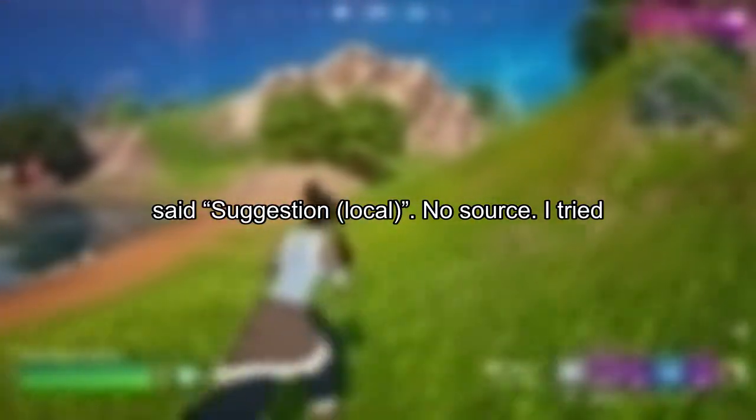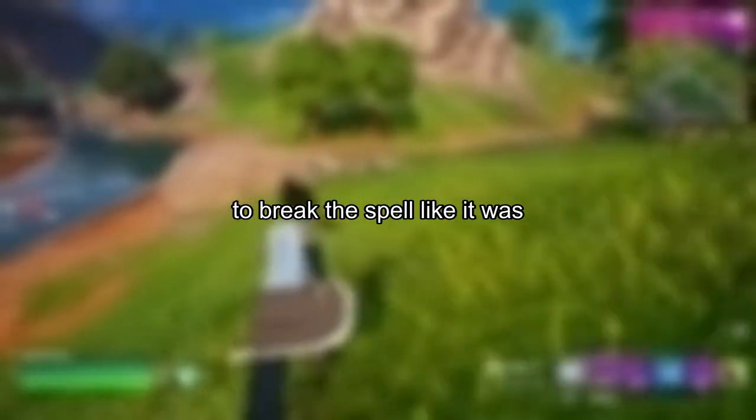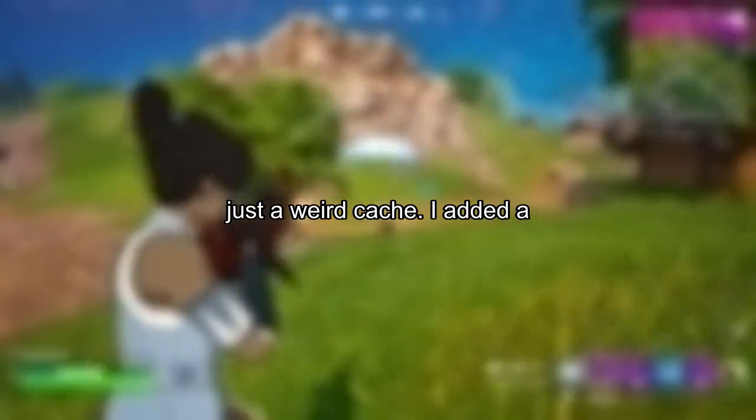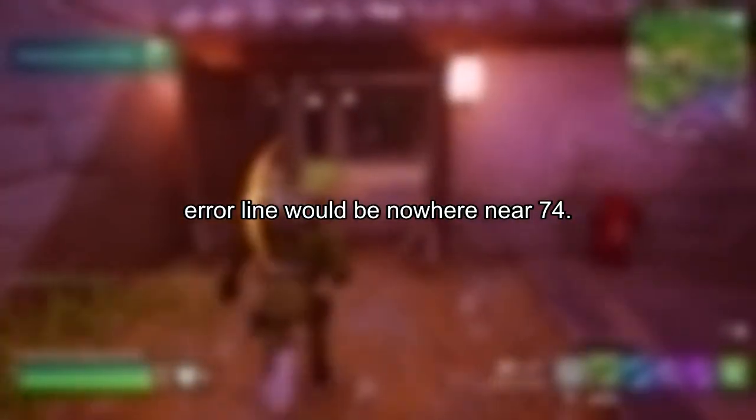I hovered over the suggestion. The tooltip said "suggestion: local." No source. I tried to break the spell like it was just a weird cache. I added a guard at the top of the function, if payment, currency, return. I bumped the code with meaningless comments until the error line would be nowhere near 74.